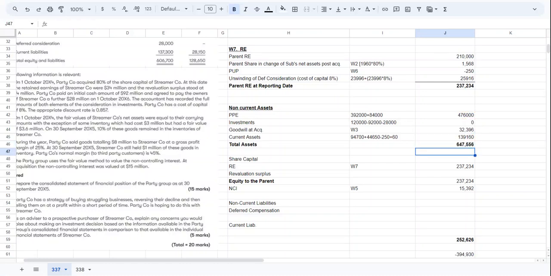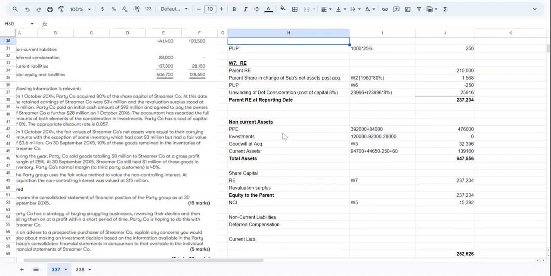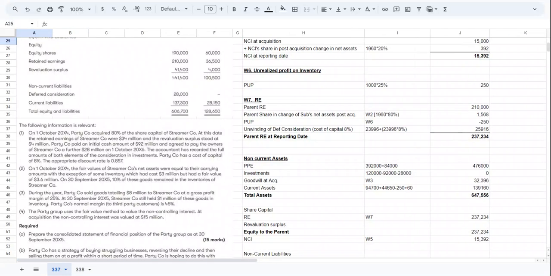Then we have share capital. We are calculating equity. Where in the question is share capital given? Equity: so 190 is the share capital. We will not add the parent's and subsidiary's both.